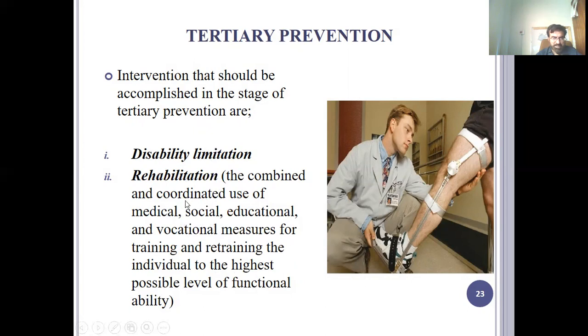So you have to make that person socialize so that he or she may not develop psychological signs and symptoms. So this is a combination of different aspects: social, medical, educational, vocational, and so on.